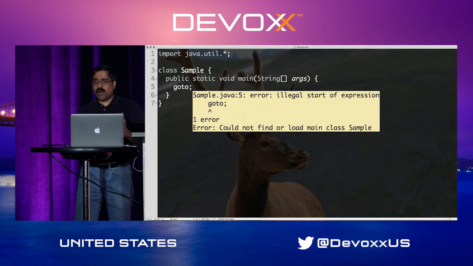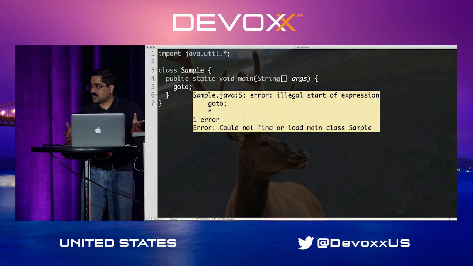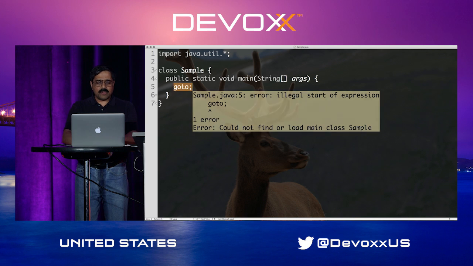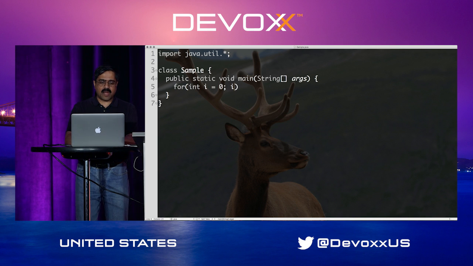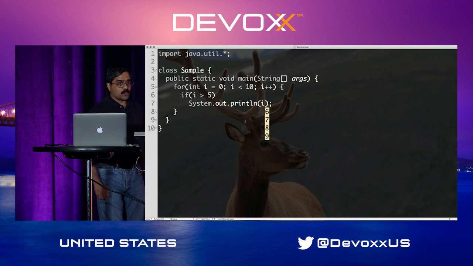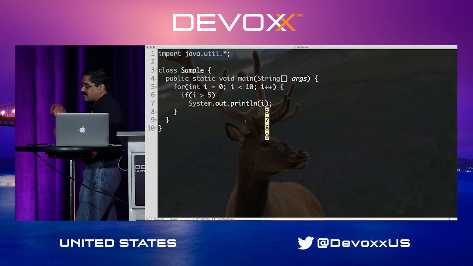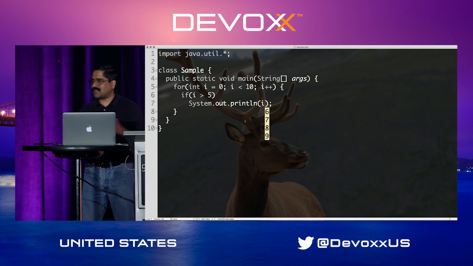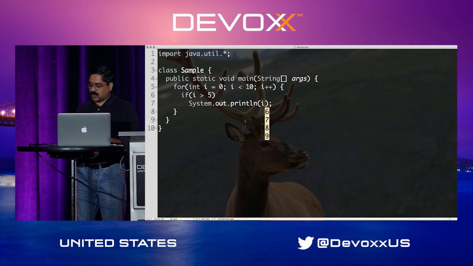Okay, that's great, but I want to really go ahead and run this little code. I'm going to take a very simple example here. We know that we cannot use goto. We shouldn't use goto. If somebody even suggests using goto, we'll frown on them. All that is great. But I'm going to go ahead and say for int i equal to 0, i less than 10, i++, a very trivial simple loop. In this case, I'm going to say if i is greater than 5, then output the variable i. No big deal at all. But this we know as structured programming. It's structured programming because we have nice structuring of the code. We are stacking up the code one after the other, and there is a good entry point, there's a good exit point. Hey, that's all really making sense. That's basically what we would call structured programming.